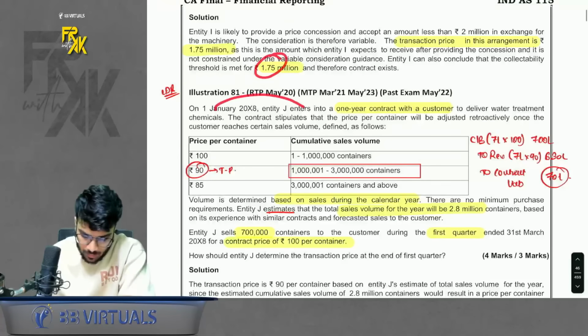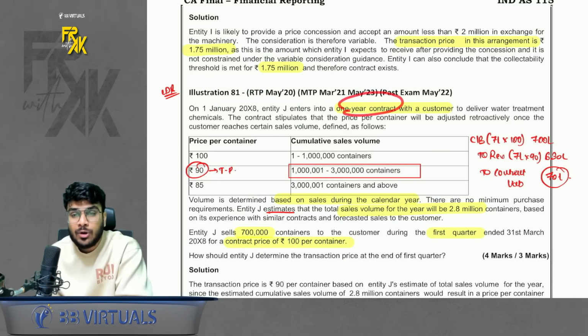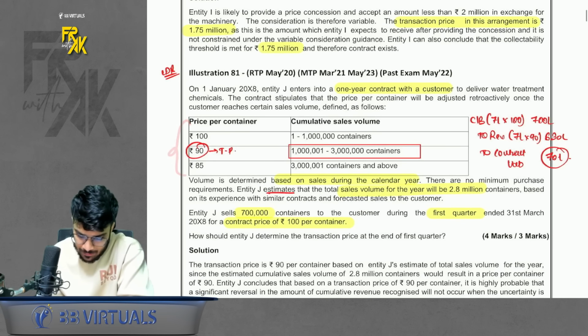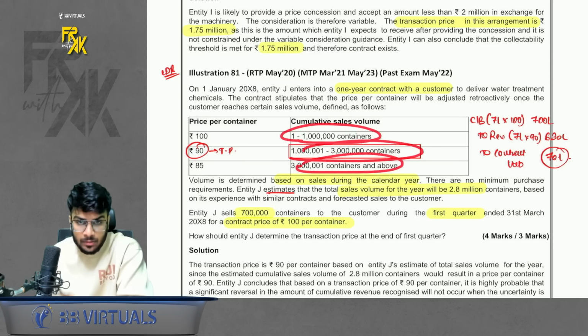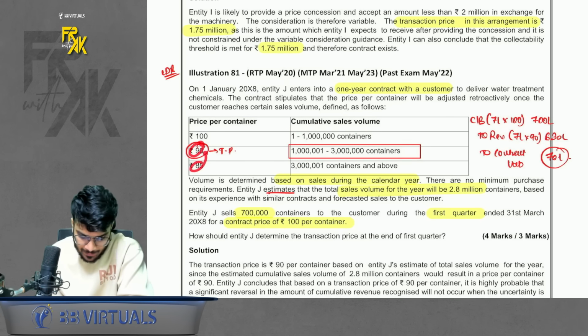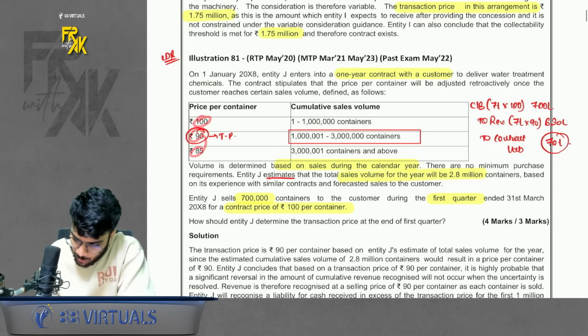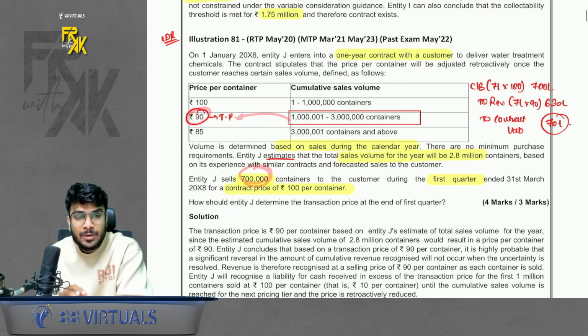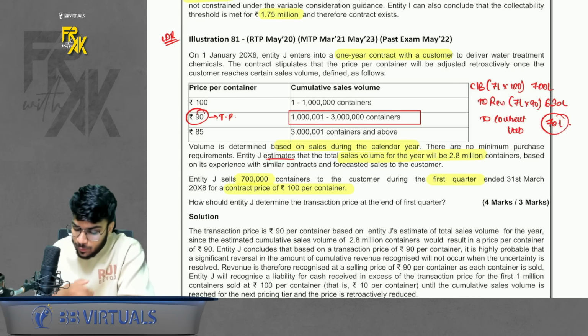Second, you enter into a contract with the customer. These are the prices per container. So if the customer buys within a particular sales volume band, this is the respective price. The customer is going to buy 2.8 million, so basically that price should be 90 rupees. But as of now, the customer has bought only 7 lakhs. It is expected that during the whole year he will reach 2.8 million. But as of now, he has purchased 7 lakhs and we have charged him 100 rupees per container.